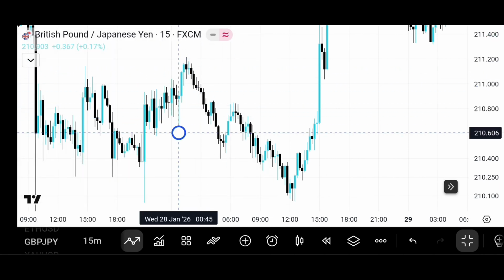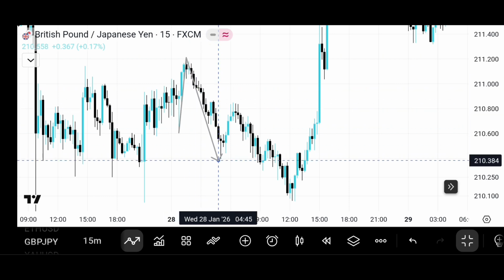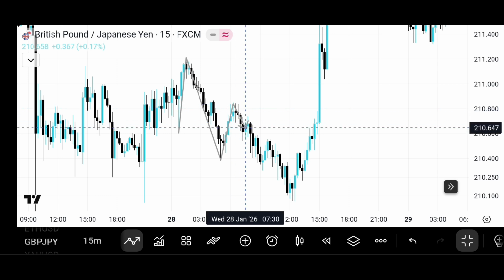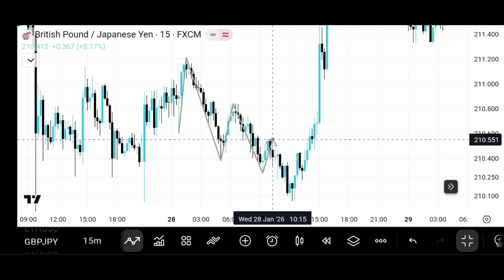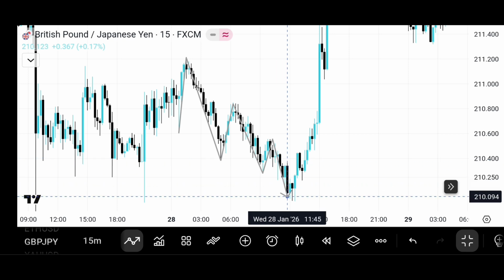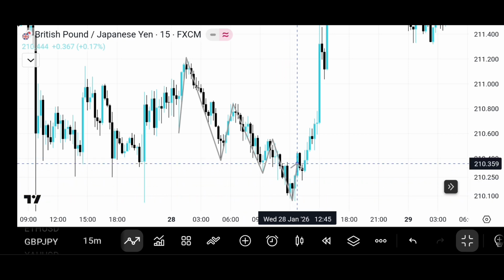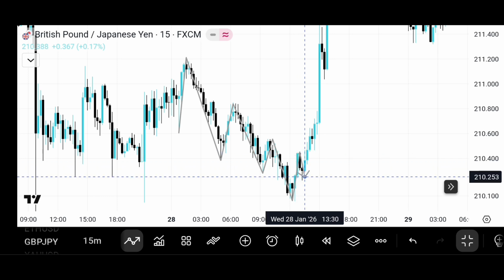As you can see here, there's a low and there's a high. Then price creates a lower low, and then pulls back and creates a lower high, and then breaks structure again and creates a lower low, and then pulls back, a lower high, and then breaks its structure and creates a lower low, and price creates a lower high again, but this time price can't create another lower low.